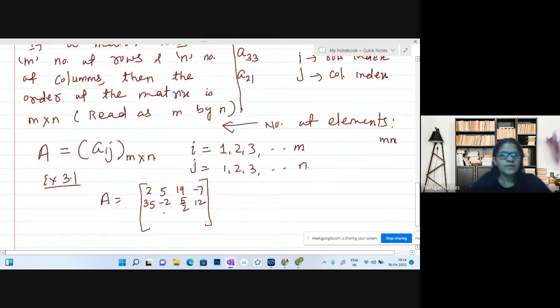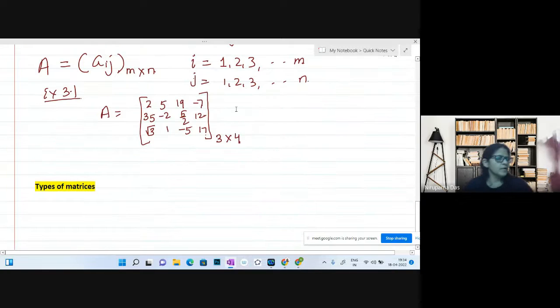Then here, root 3, 1, minus 5, 17. So each row contains 4 elements, means number of columns 4. Each column contains 3 elements, means number of rows 3. So here order of the matrix is 3 by 4.